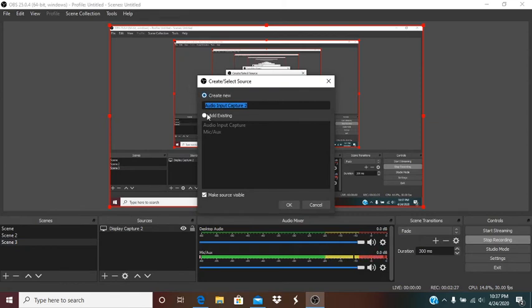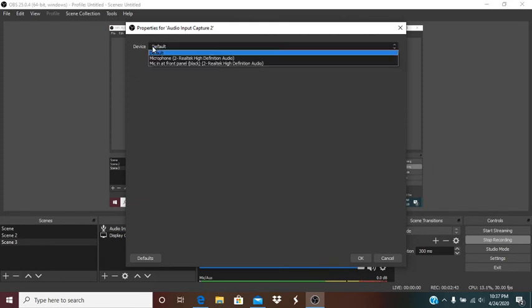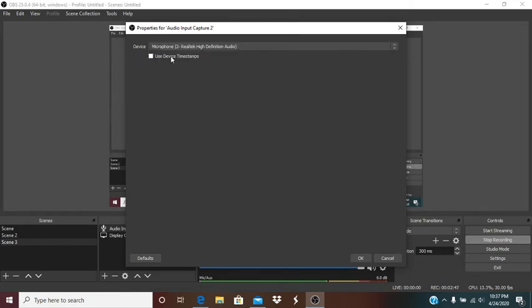And then I'm just gonna add my existing mic, but you guys will go to create new. No, just for this tutorial, I'm gonna go to audio. Okay, so here's the device that I'm gonna be using. Pick the mic that you're using, and click OK.